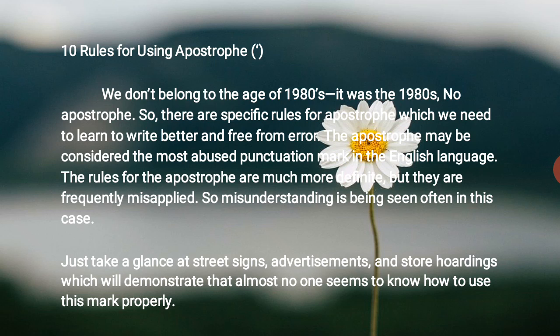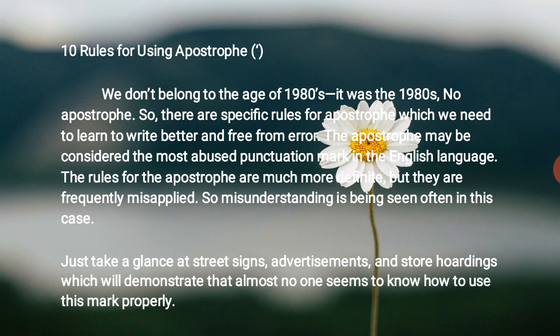The apostrophe may be considered the most abused punctuation mark in the English language. The rules for the apostrophe are quite definite, but they are frequently misapplied. So misunderstanding is often seen in this case.